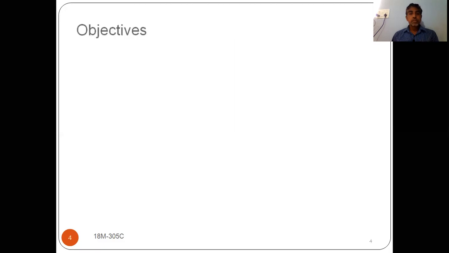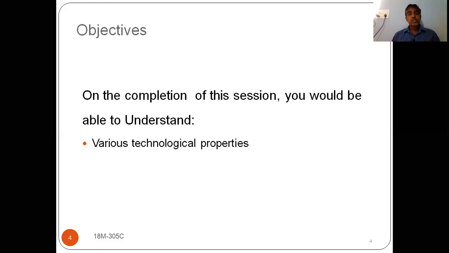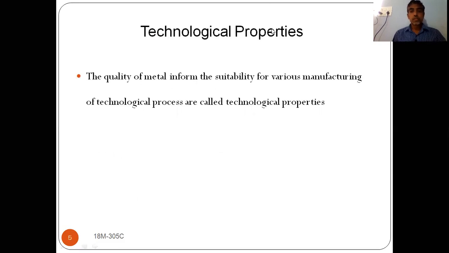So today what we are going to discuss is a very important manufacturing aspect, that is various technological properties. These technological properties are very useful in the manufacturing process. In different manufacturing processes, we are using these technological properties of the material. So what is meant by technological properties, we will see now. See here, what is meant by a technological property.